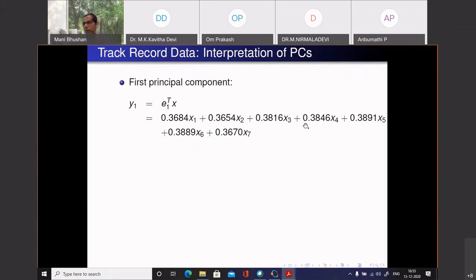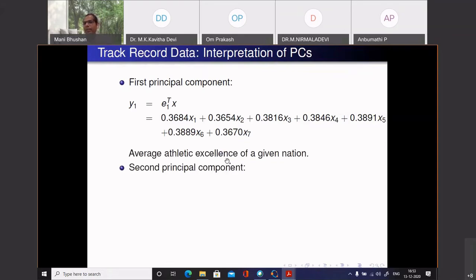Where do these coefficients come from? I did not specify them. Data is telling me that. Can you interpret them over here? You see that roughly they are the same order of magnitude, and they're all positive and similar in magnitude. So essentially, y1 can be thought of as the average athletic excellence of a given nation. In some sense, you're doing an averaging, just multiplying each timing in each race by a similar number and adding them. What about the second principal component corresponding to the second eigenvector?